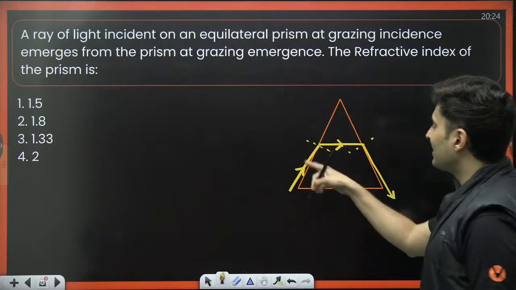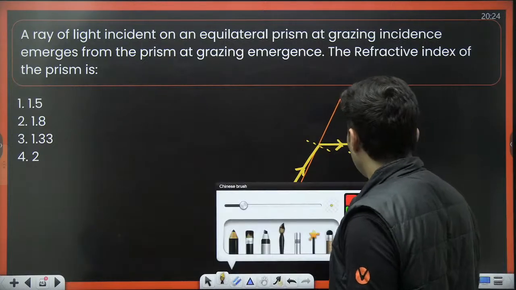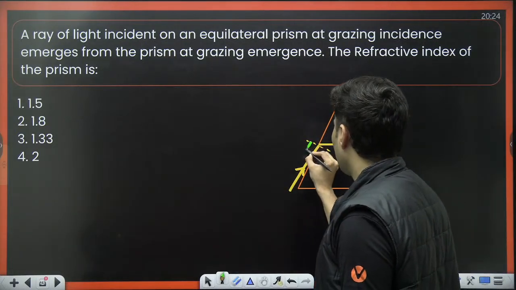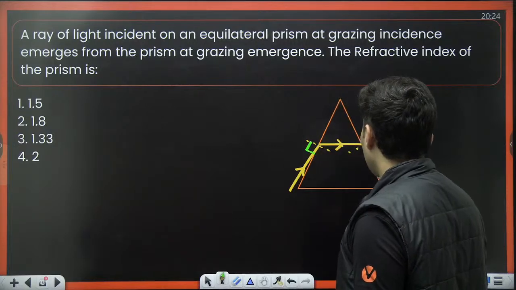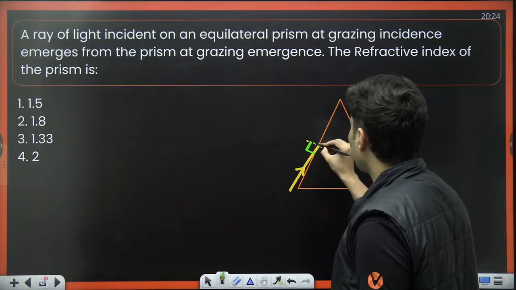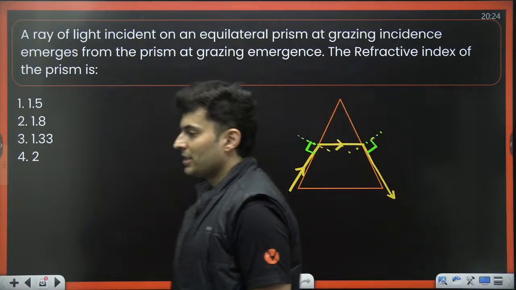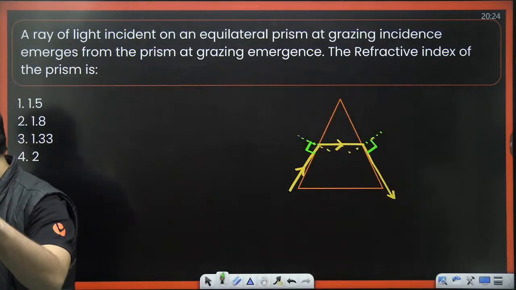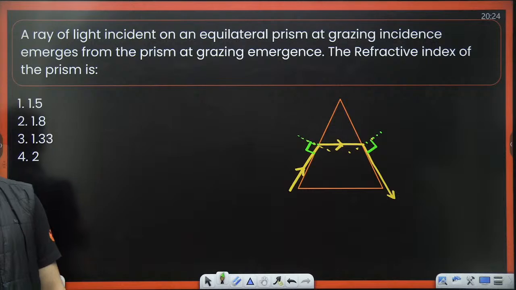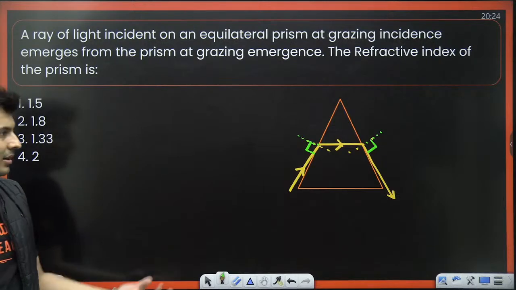This is grazing incidence and grazing emergence. So in such cases, the angle of incidence is 90, angle of emergence is also 90. Angle of incidence and angle of emergence both are basically 90 degrees. Yes, my dear warriors. Come on.